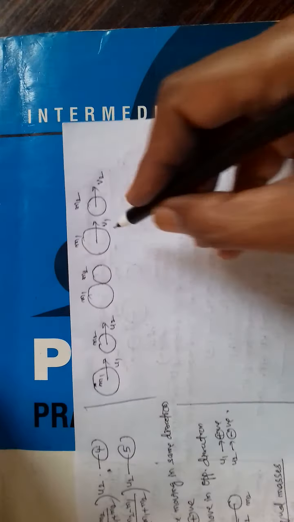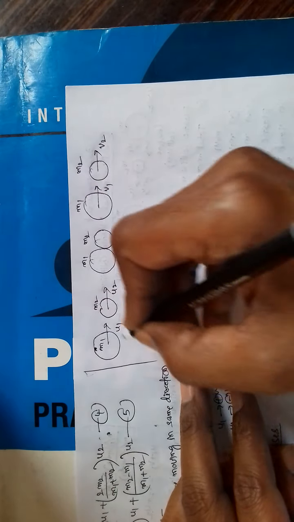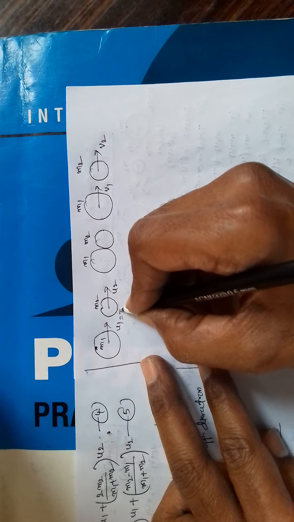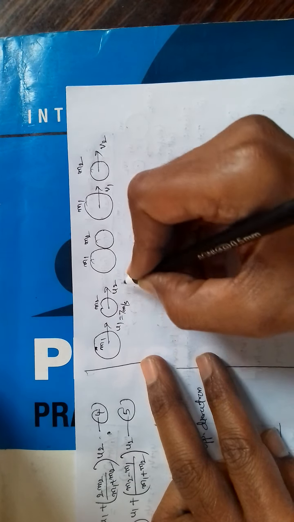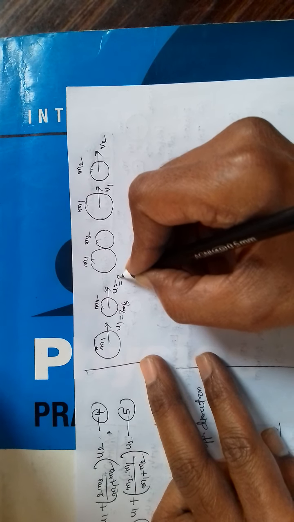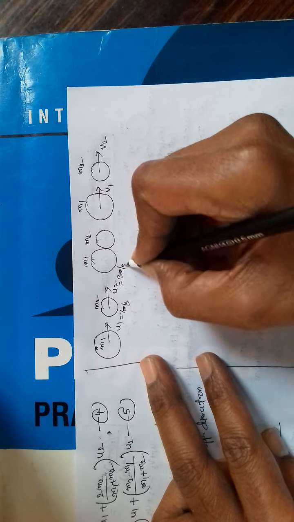See here, v1 is equal to u2. So let us give some values here. Suppose u1 is equal to 7 meter per second. u2 is equal to some 3 meter per second.